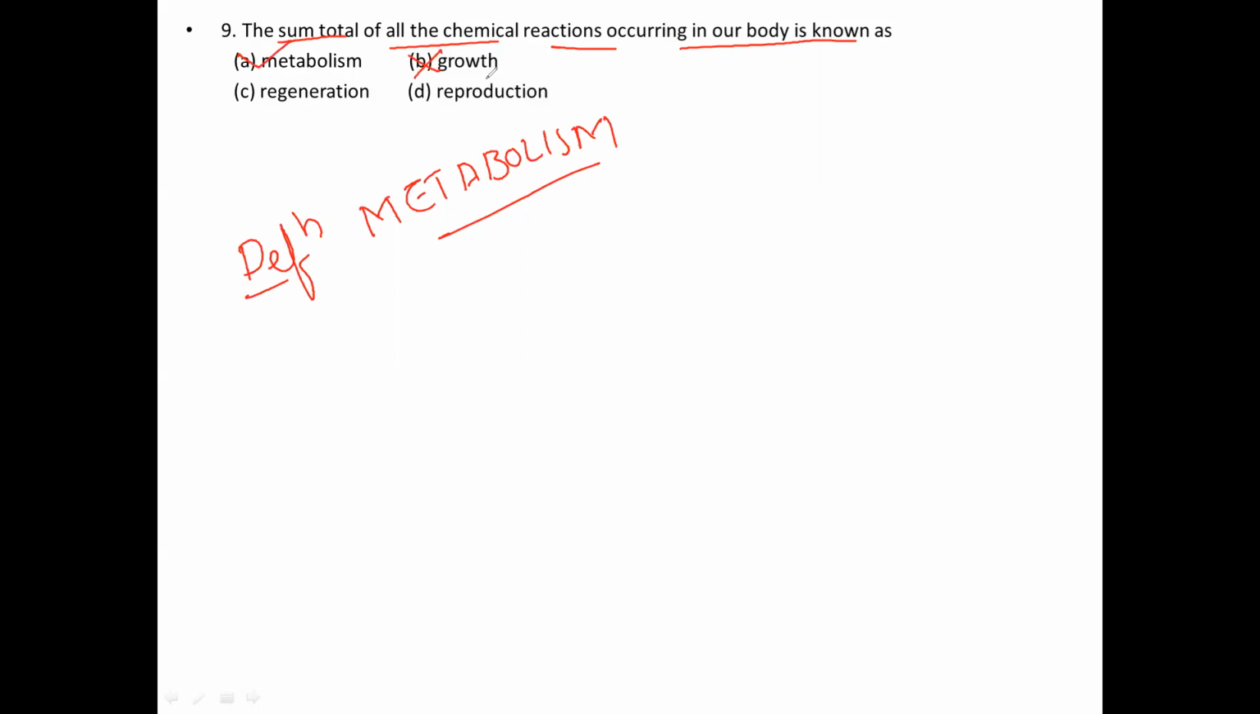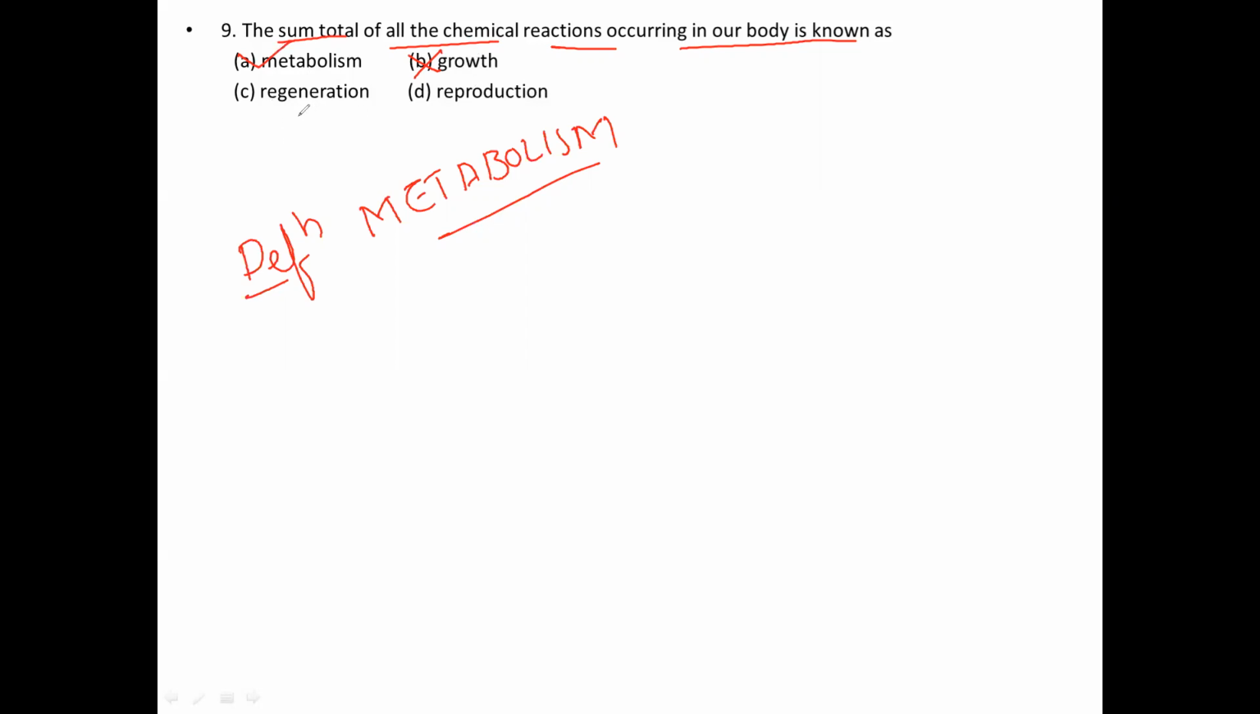The sum of all the total chemical reactions that occur in our body is known as metabolism. We already discussed the definition of metabolism in previous sessions. It is not growth. Growth is nothing but an increase in mass, number of cells and size. That is what we call growth.